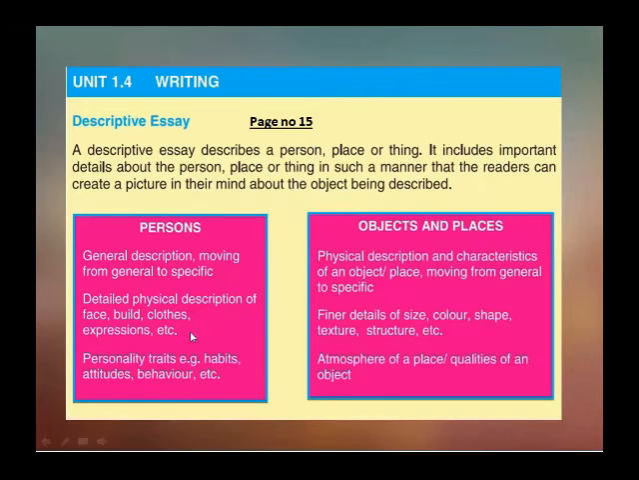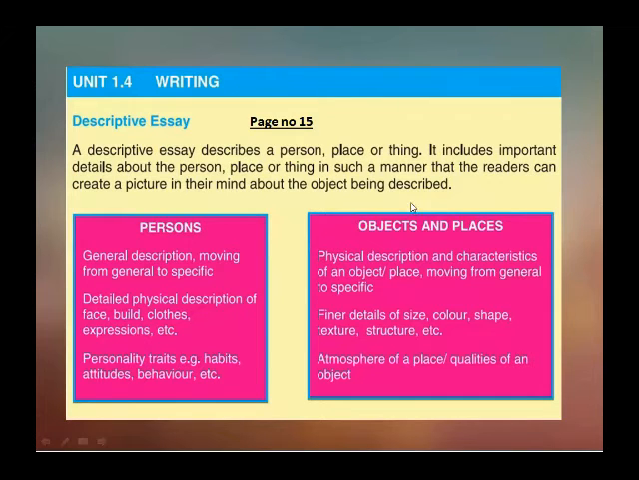In the person column, we have three statements. General descriptions, moving from general to specific. Second statement is a detailed physical description of the face, build, clothes, expressions, etc. Third, personality traits, for example, habits, attitude, behavior, etc.